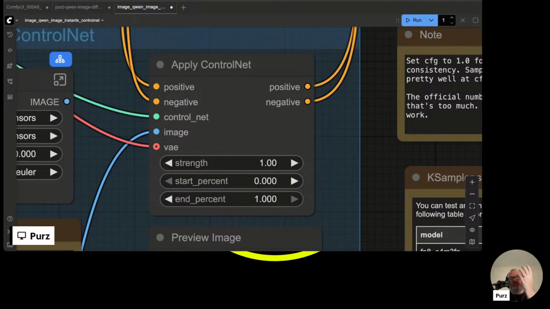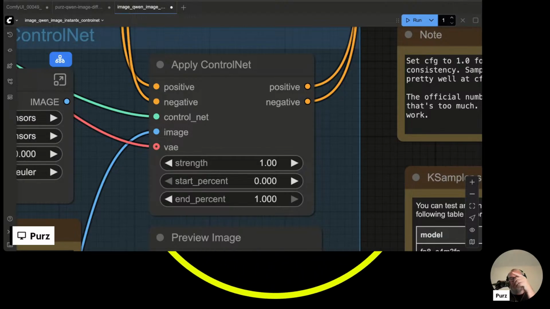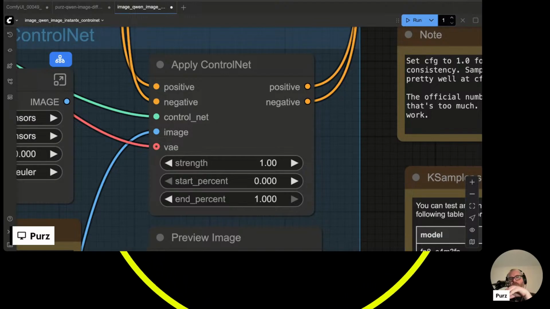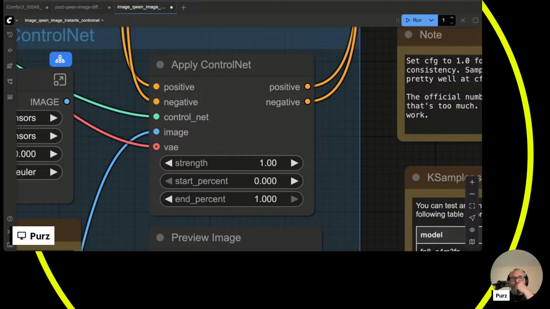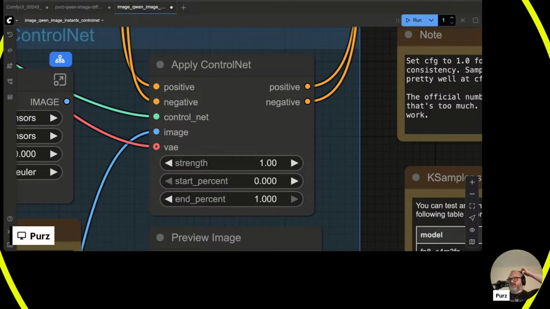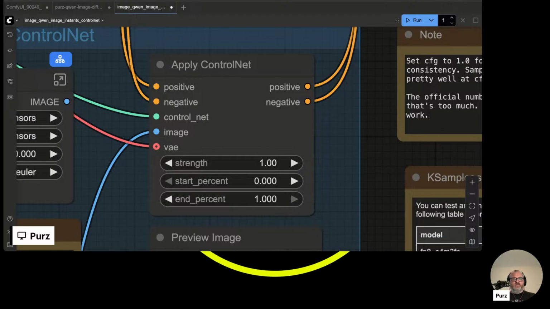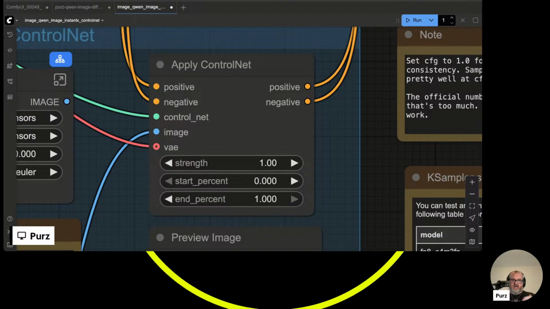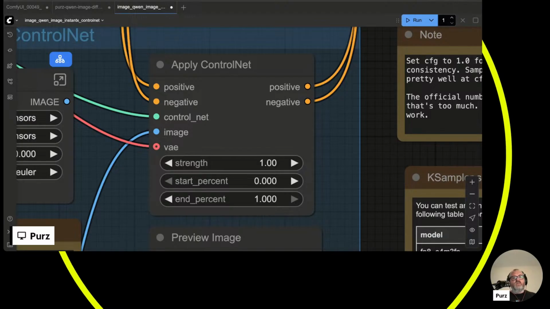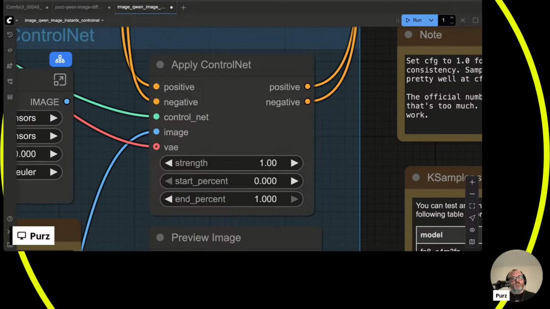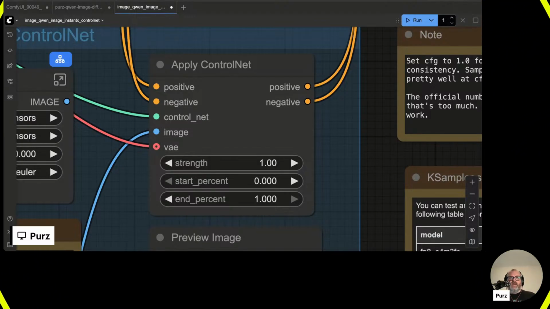But the start and end percent is actually kind of important because the start percent tells it when to start applying the control net, and the end percent tells it when to stop applying the control net. So you can think of control net as a constraint. It's trying to look at the thing you're feeding it and push your result into that. But it does that over the course of the render. Now, we're only doing 20 steps. So, 20 steps is good.